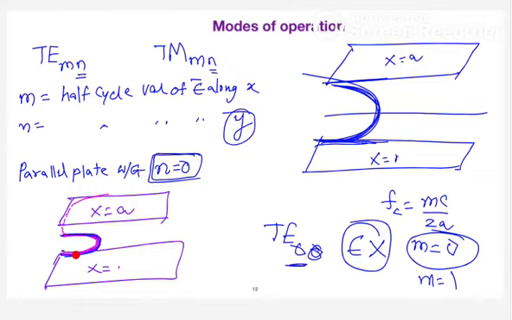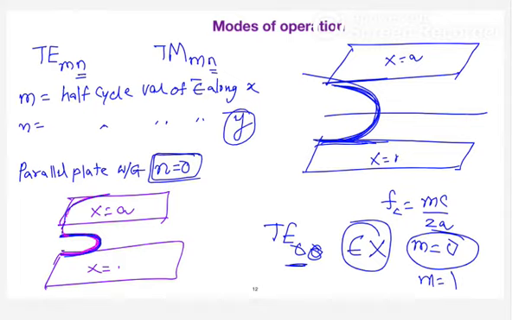One complete half cycle is there and a small part of the second half cycle is also there. So can you tell me which mode it basically belongs to? Reply quickly, we don't have the time. It is 2.